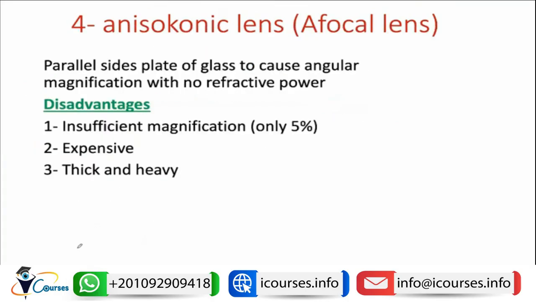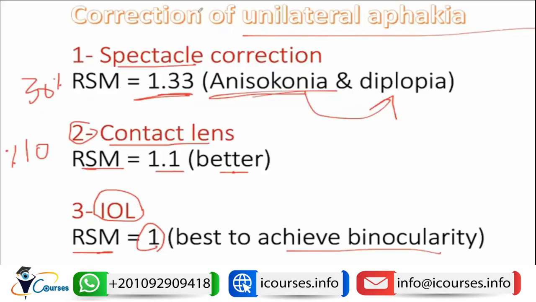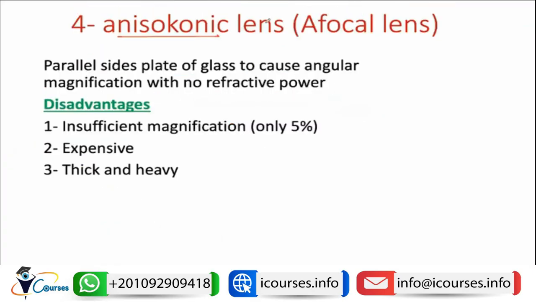The fourth modality of correction of unilateral aphakia will be the aniseikonic lens. Aniseikonic lens or afocal lens, these are parallel plates of glass that cause magnification but with no refractive power.